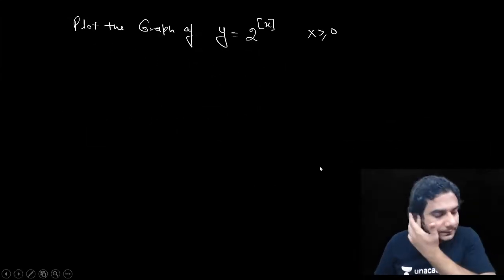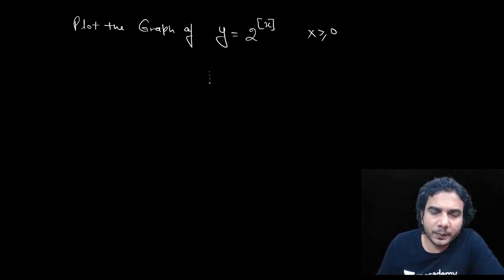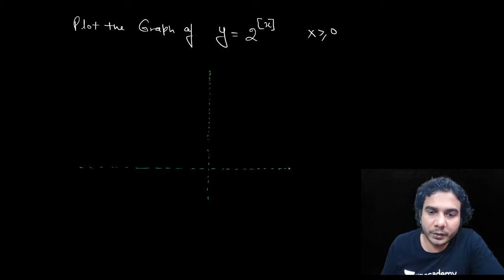Alright, so let's start. First, let me plot the base graph. Even if you want to skip it, you can skip it. There's no problem, but it would be good to show you with the base graph. So the base graph I am plotting with this green color.